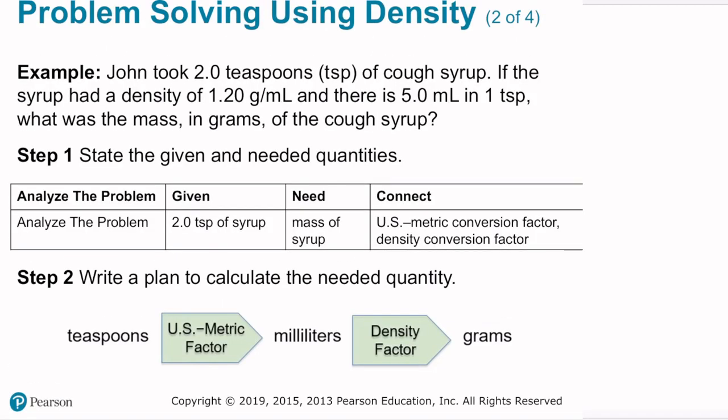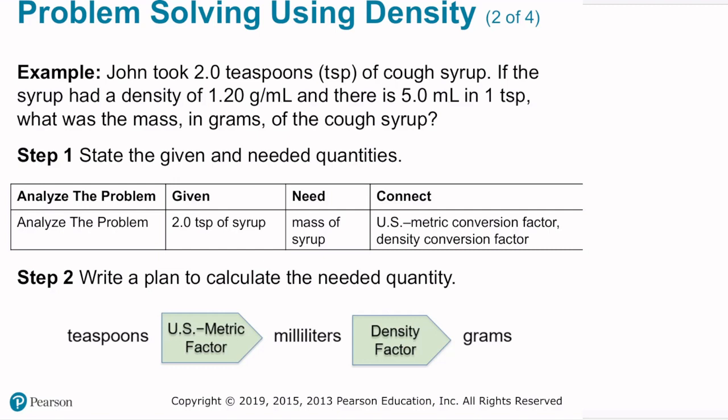For example, John took 2 teaspoons of cough syrup. If the syrup had a density of 1.2 grams per milliliter, and there's 5 milliliters in 1 teaspoon, what was the mass in grams of the cough syrup? We see here that we're given 2.0 teaspoons of syrup. We need the mass of the syrup, and in order to calculate it, we can use density as a conversion factor.